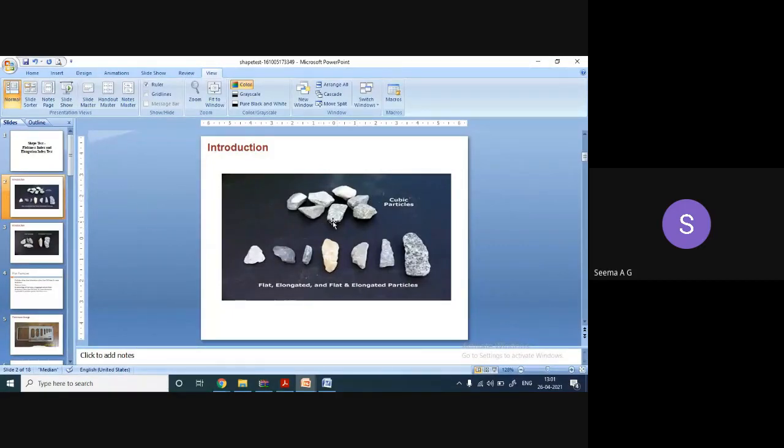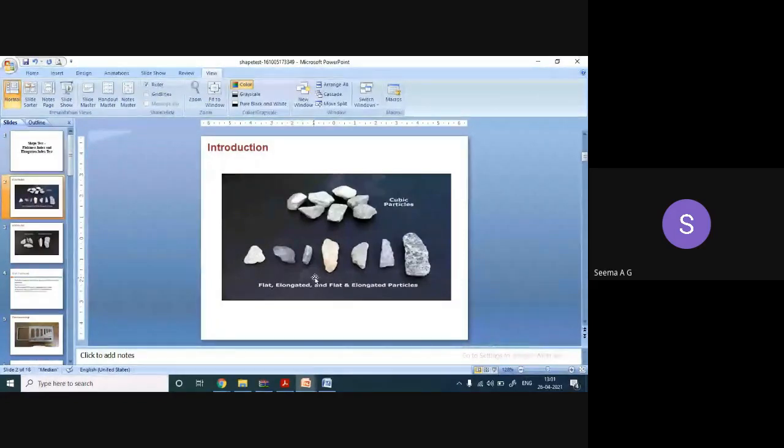Its shape, angularity, then surface properties, etc. So here we are conducting one experiment known as a shape test, to find the importance of the shape of the aggregate which is used for construction purposes.